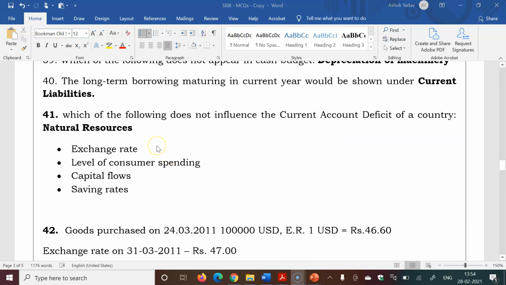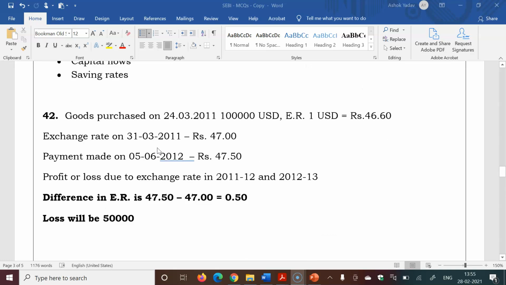Next question, which of the following does not influence the current account deficit of a country? Many students have answered capital flows and many have answered natural resources. So based on the number of sources, we cross-checked this question, and experts of economics have told that natural resources is the best answer for this question. So natural resources is the right answer.